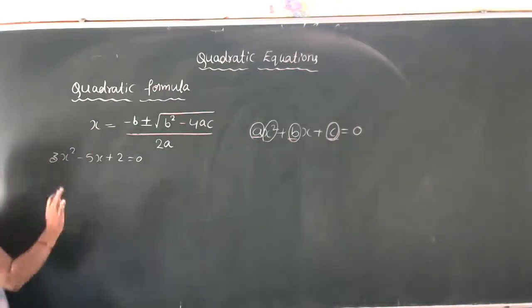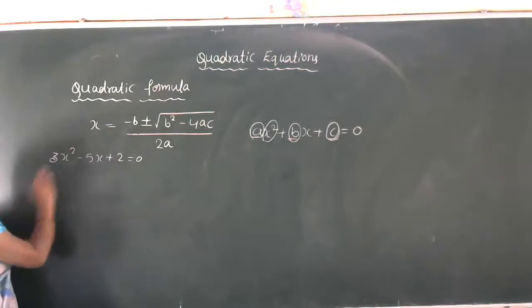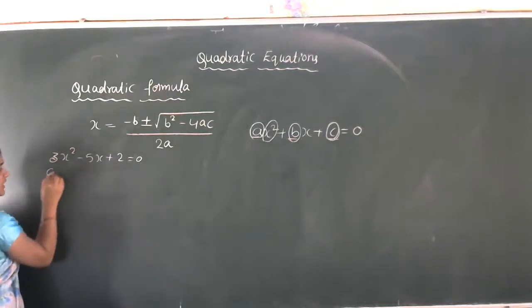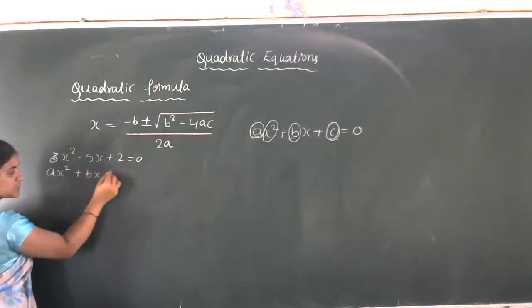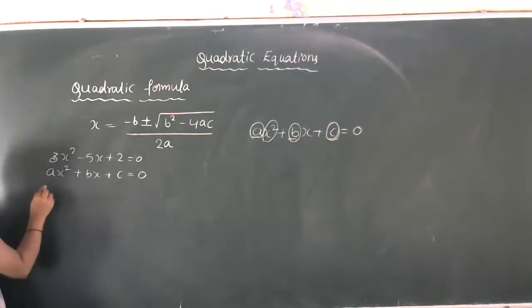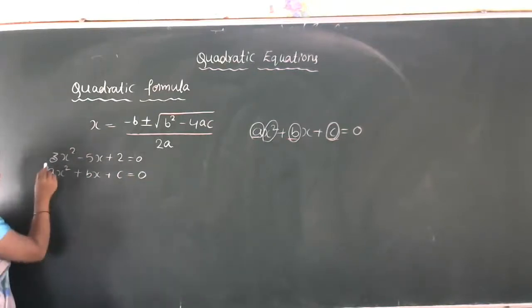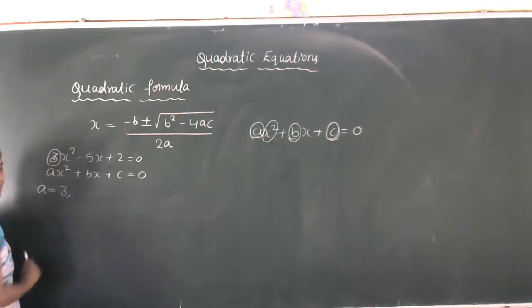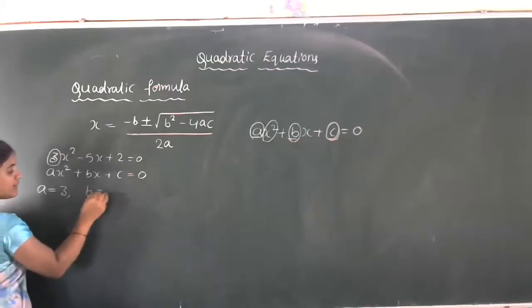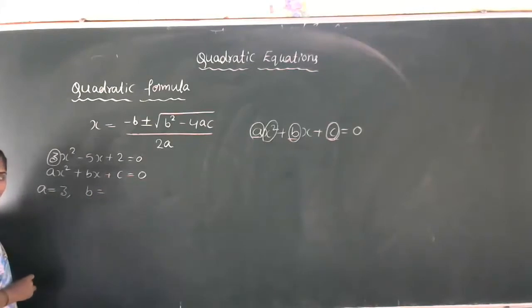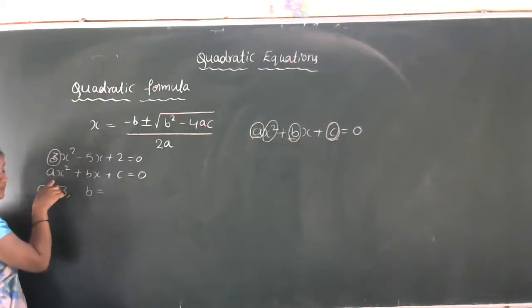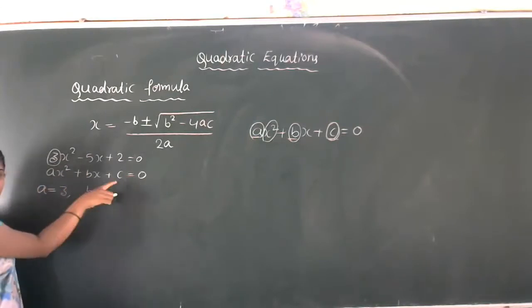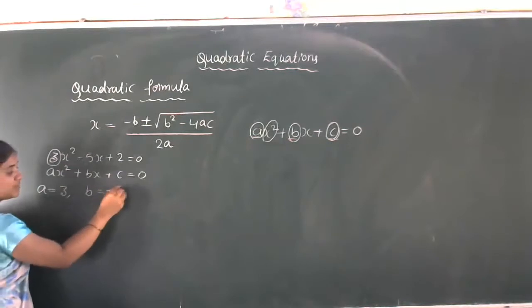Now first thing is, when you get the equation, we have to list out the a, b, c values. The general form of the quadratic equation is ax square plus bx plus c equal to 0. What is the value of a here? The value of a is 3. Then what is the value of b? Plus 5 or minus 5? Because the minus sign is there. The standard form is ax square plus bx plus c equal to 0, so the b value is minus 5.